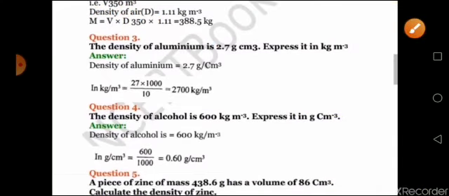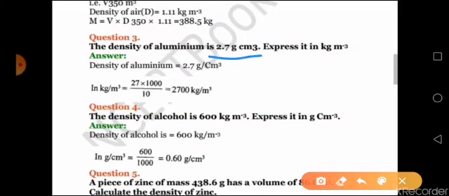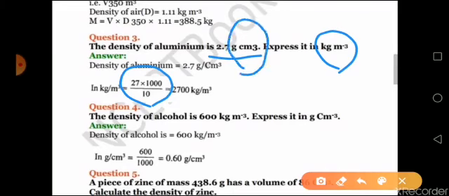Now coming to question number 3, the density of aluminum is given. Here also make sure the unit is given wrong. It is gram centimeter raised to minus 3. You have to express it in kilogram meter raised to minus 3. Like your first question, you simply have to convert it using the conversion factors. That is, you multiply it by 1000 and divide it by 10. Conversion factors first you have to learn from your textbook,